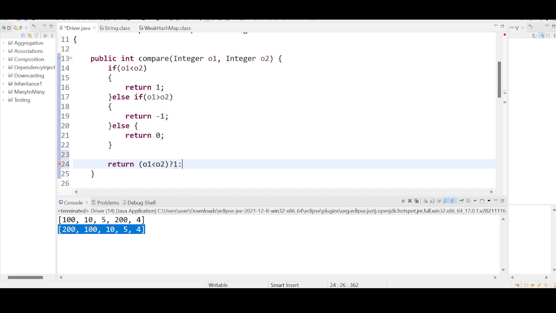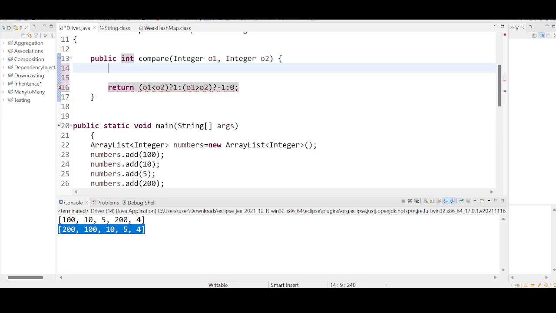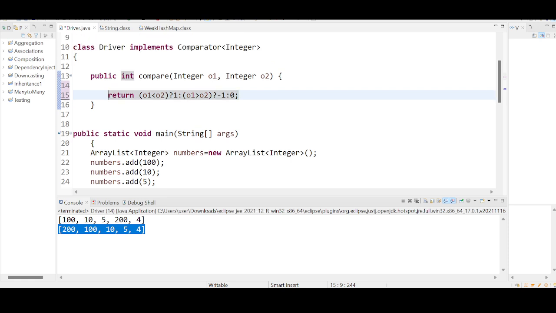Else check this condition. If this condition is true, return -1. Else return 0. I have converted all the lines of code into a single line.